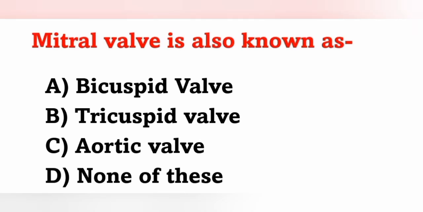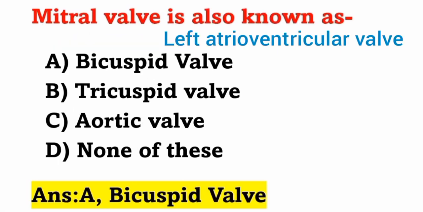And the next question: mitral valve is also known as? Option A, bicuspid valve. Option B, tricuspid valve. Option C, aortic valve. Option D, none of these. Mitral valve is also known as bicuspid valve. Option A is the correct answer. Bicuspid valve or left atrioventricular valve is located between the left atrium and ventricle. Left atrioventricular valve or bicuspid valve or mitral valve.